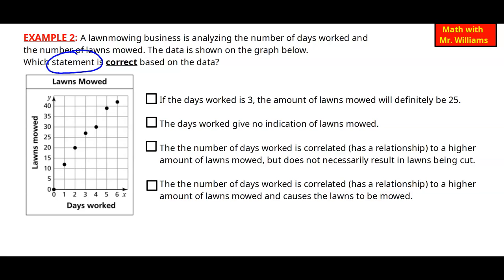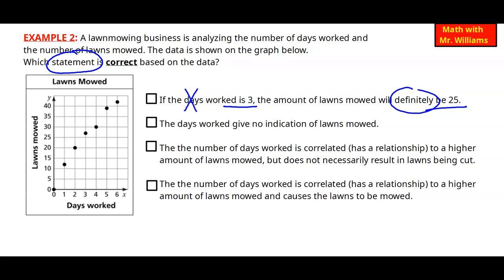So let's look at the first one. If the days worked is 3, the amount of lawns mowed will definitely be 25. So we're looking for days worked 3 and mowed would be 25. So I go from 0 over to 3 and I go up to where I see the dot is, and I can see it's just above 25, and the word was definitely 25, so I know this is not going to be the correct answer. Let's go on to number 2.